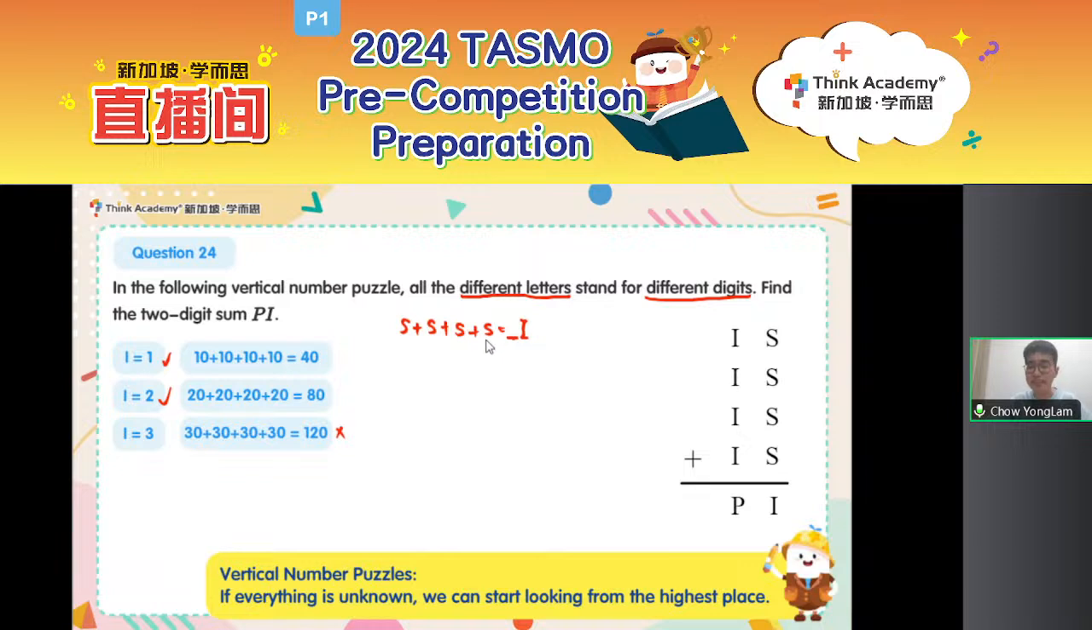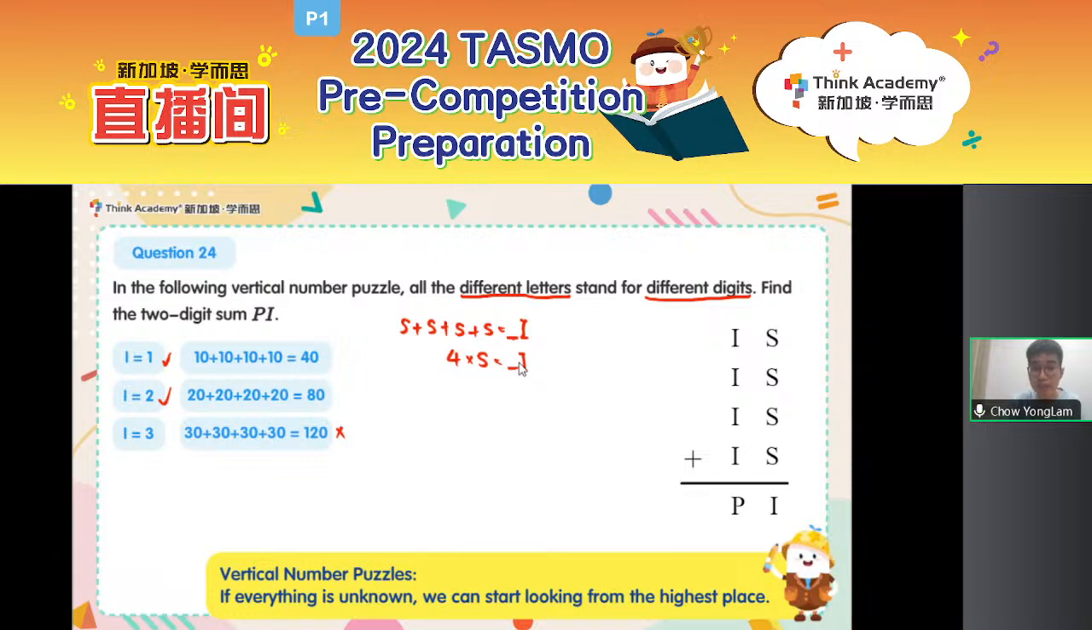S plus S plus S plus S equals something I, and you're saying I is 2. Wow, so fast. That's right, because think about it. S plus S plus S plus S is so much repeated addition. I can turn it into multiplication and just write 4 times S equals something I.